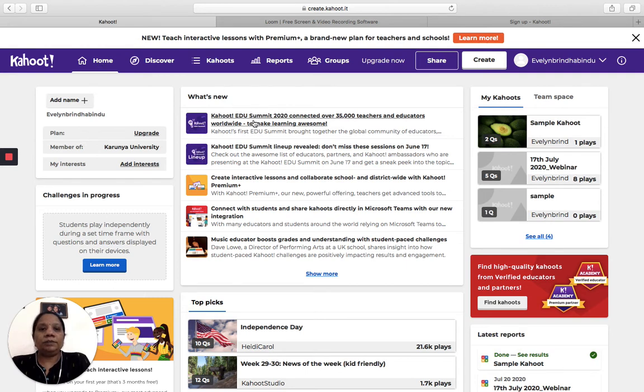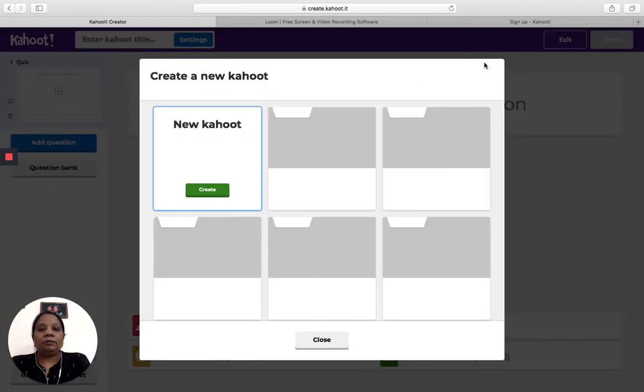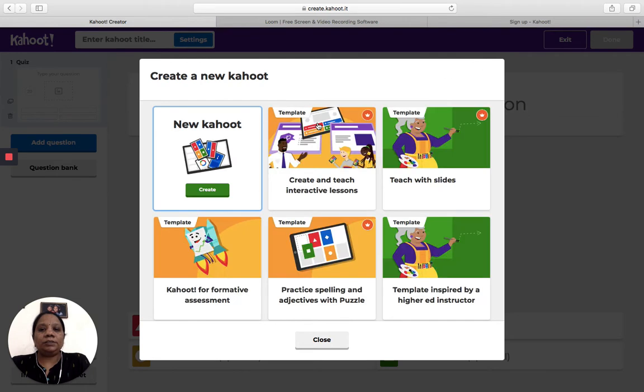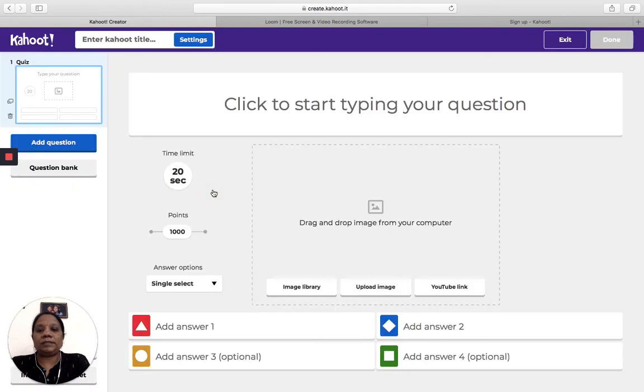After you sign up and create an account, a page like this opens, so you can create questions. There is a button here called create. Can you see it there on the right hand corner? Just click this create button, and once you click it, it will ask you whether you need to create a new Kahoot, or use an already existing Kahoot. Let me show you from scratch. So we're creating a new Kahoot.